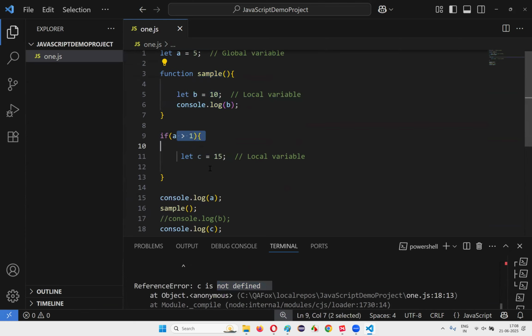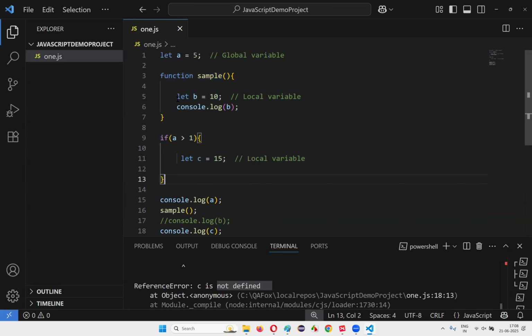Variable is function scoped and block scoped, guys. A variable created inside the function or block is a local variable; they are function and block scoped. They cannot be accessed outside the function or block. Within the function only you can access it.